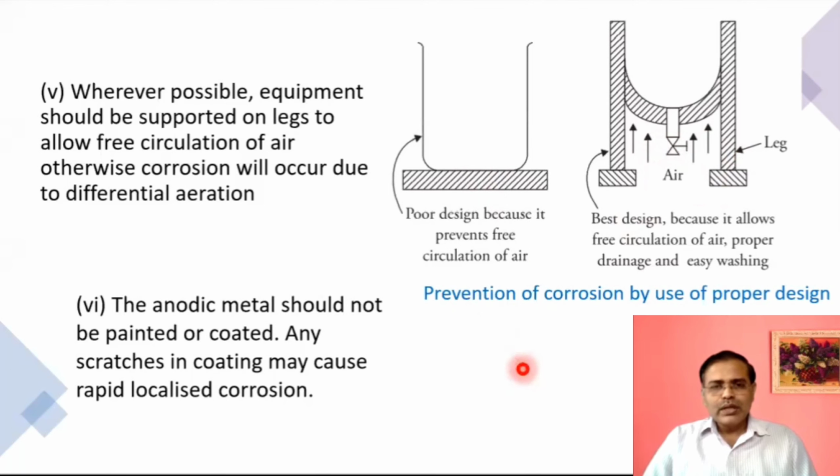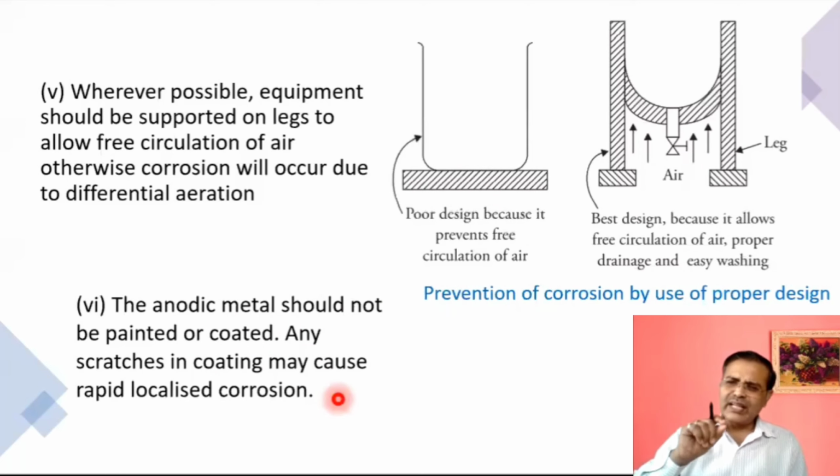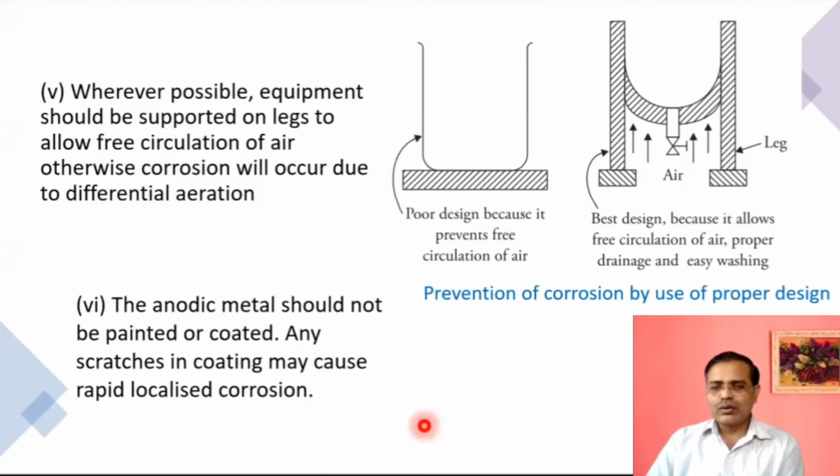So in this way, there are various techniques by which corrosion can be prevented or controlled. The anodic metal should not be painted or coated, because if there are any scratches on it, there will be rapid or faster corrosion. But if the coating is of good quality, then there is no problem. You can coat it. But if it ever gets ruptured or slightly destroyed, there will be a localized intense attack at that particular position. And in this way, we can have corrosion protection.